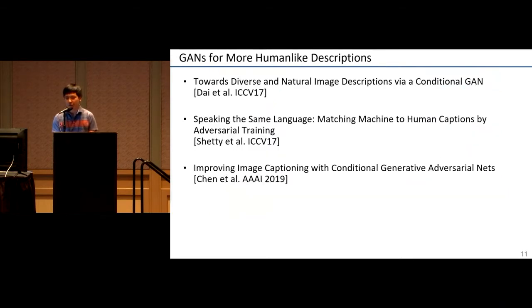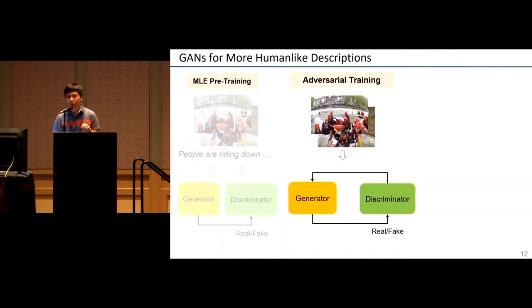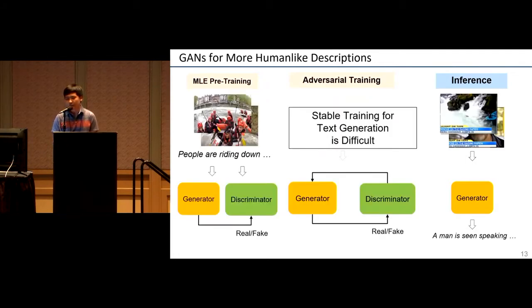So due to these problems, prior works have explored generative adversarial networks to get more human-like descriptions, where the main idea is, along with training the generator, it's going to train its own discriminator separately. And in the joint adversarial training, the discriminator feedback is used to update and improve the generator using adversarial loss. And the inference follows the same setup.